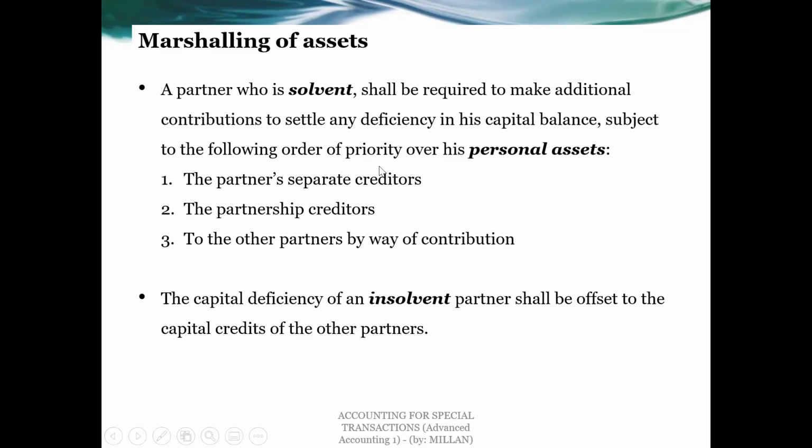But in the event that the partner is insolvent, then the capital deficiency shall be absorbed by the remaining partners. You call it shall be offset, shall be absorbed by the capital credit of the other partners who have not developed a capital deficiency.